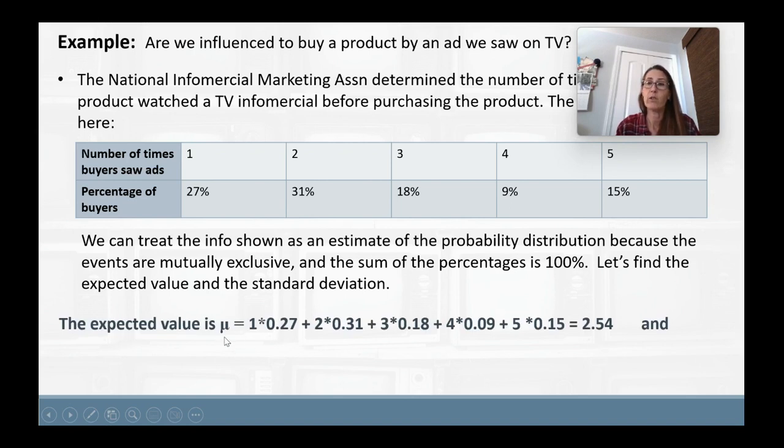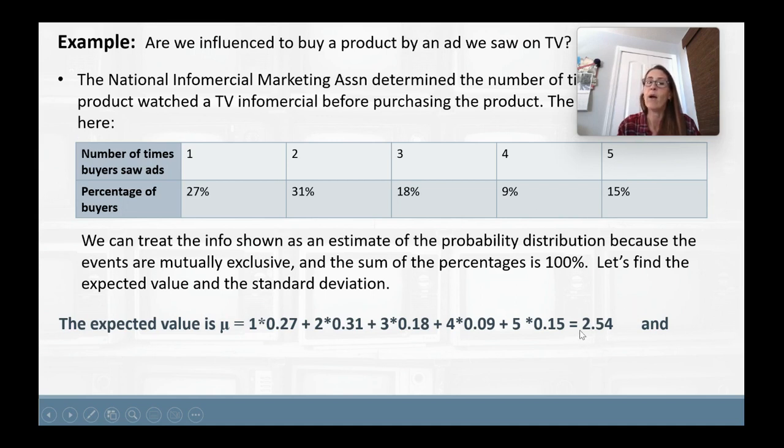So the expected value mu, you would take each probability, multiply it by the data value. So 1 times 0.27 plus 2 times 0.31 plus 3 times 0.18 plus 4 times 0.09 plus 5 times 0.15. If you add those all up, you get 2.54. So I've taken 27 and turned it into a decimal and multiplied it by 1. 0.31 times 2, 0.18 times 3, 0.09 times 4, 0.15 times 5, added all those up to get this expected